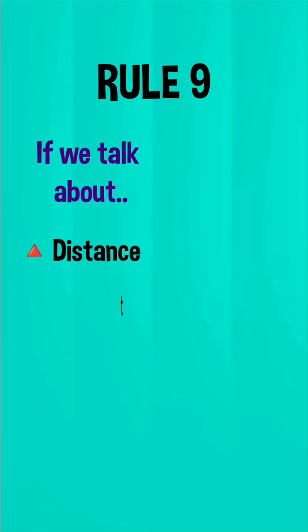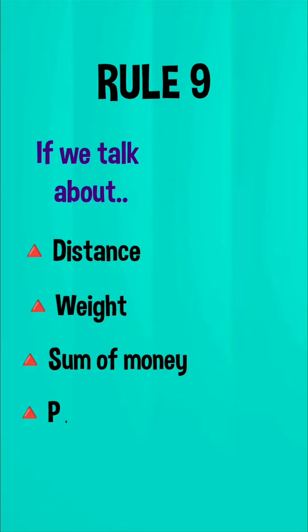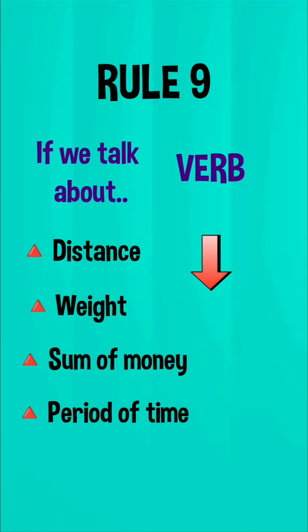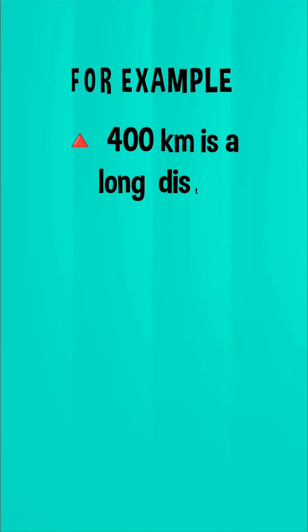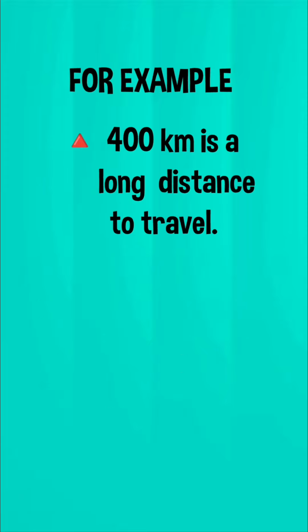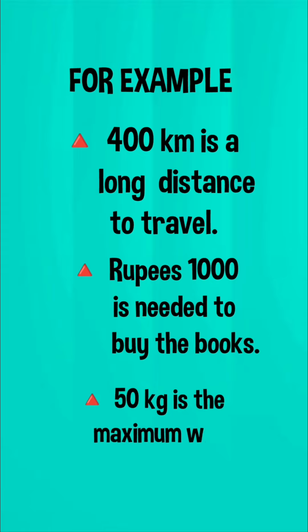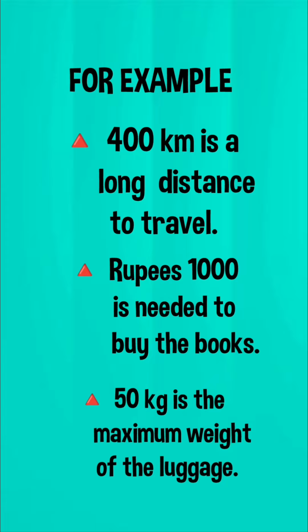Rule number 9. If we talk about distance, weight, sum of money, or period of time, then we will put a singular verb. For example, 400 km is a long distance to travel. Rupees 1000 is needed to buy the books. 50 kg is the maximum weight of the luggage.